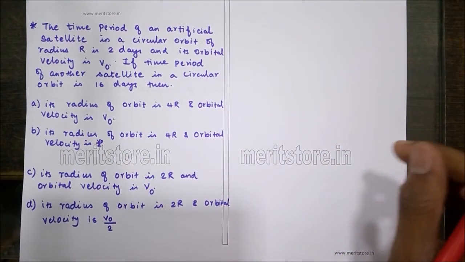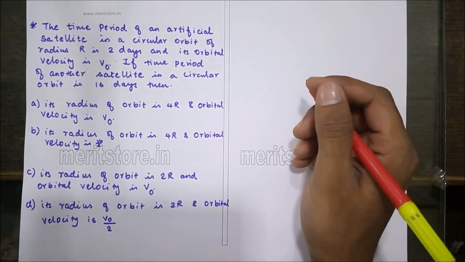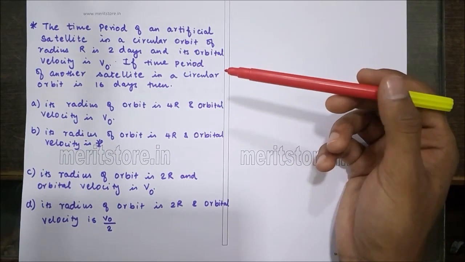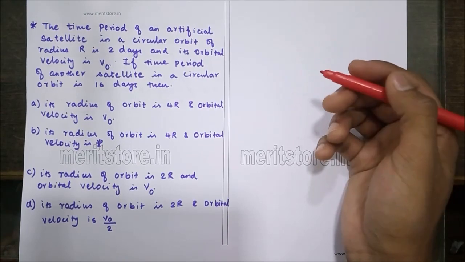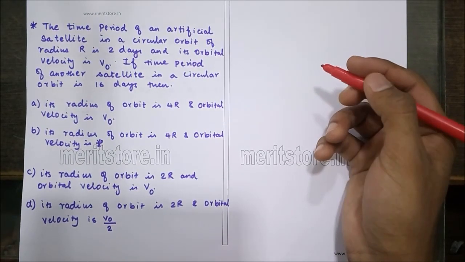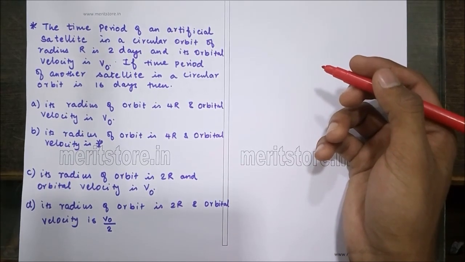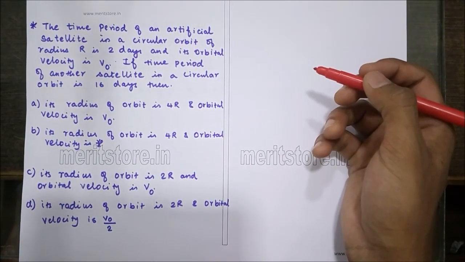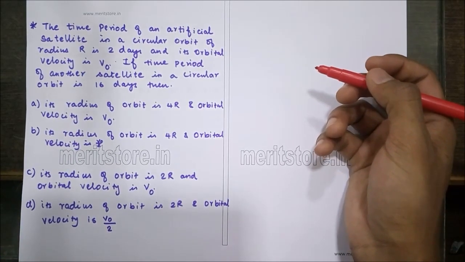The time period of an artificial satellite in a circular orbit of radius r is 2 days and its orbital velocity is v0. If the time period of another satellite in a circular orbit is 16 days, then the options given are: its radius of orbit is 4r and orbital velocity is v0; its radius of orbit is 4r and orbital velocity is v0 by 2; its radius of orbit is 2r and the orbital velocity is v0; its radius of orbit is 2r and orbital velocity is v0 by 2.